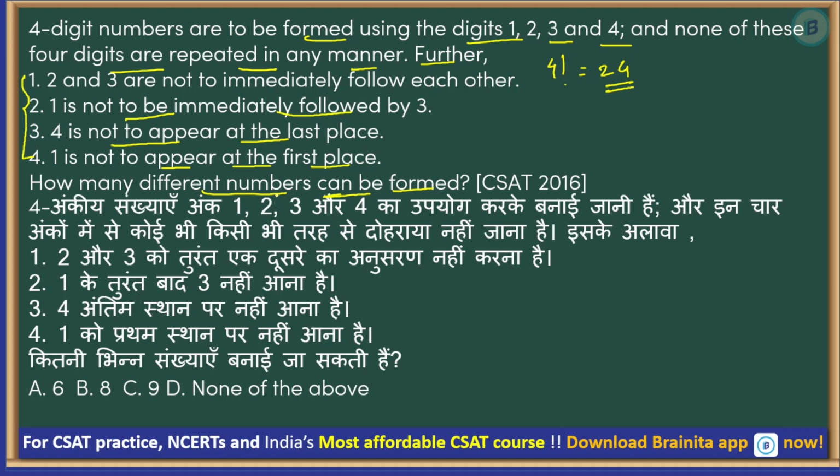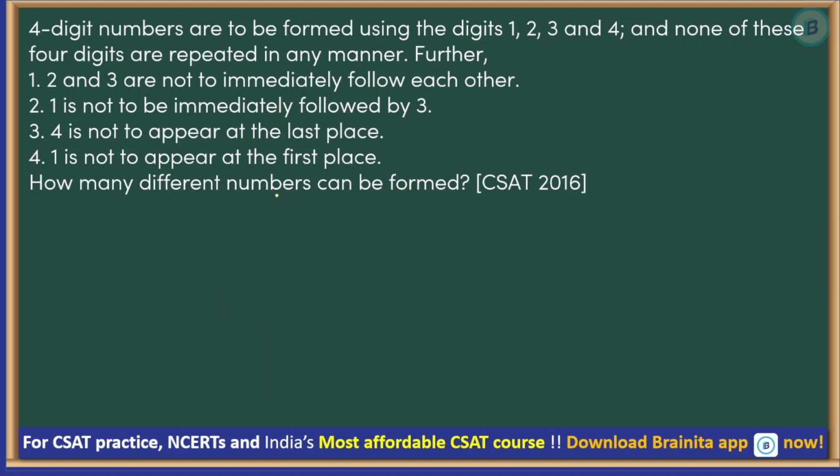So to solve this, I have actually repeated it on a blank screen. Only conditions here. इसको ध्यान से देखो. So as we have seen that there are 24 combinations possible, but let us go with this condition, right? 4 is not to appear in the last place. That means in the last place, or rather let me take the first place. So 1 is not to appear at the first place.